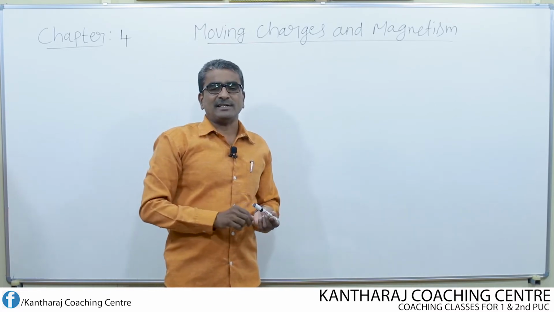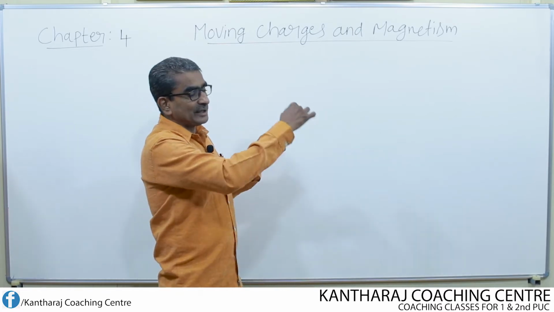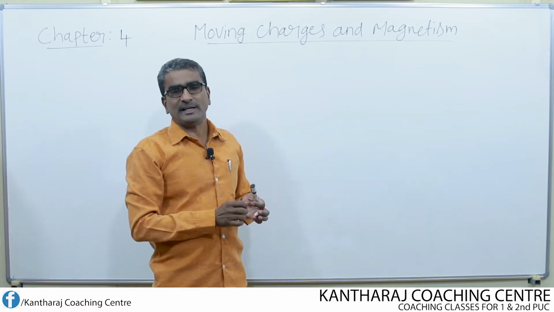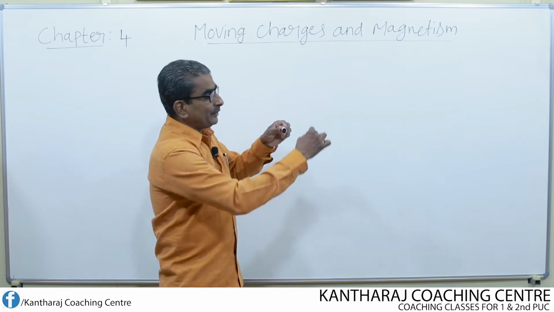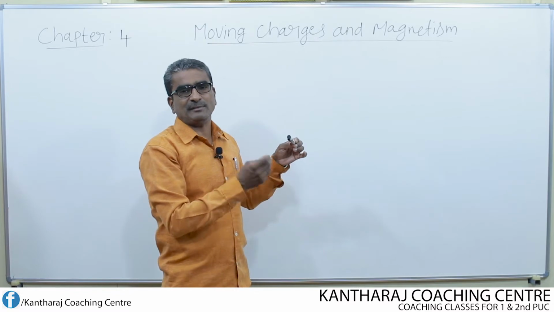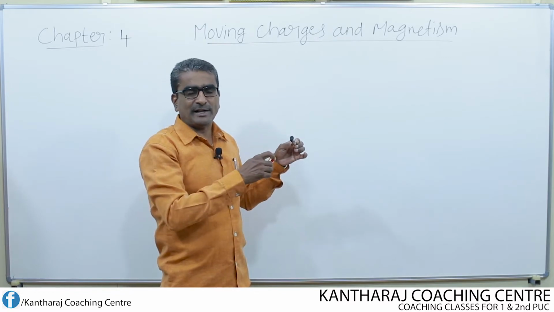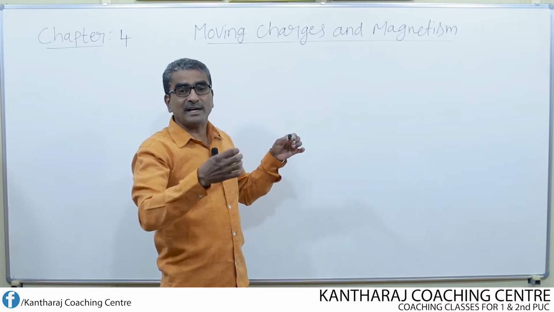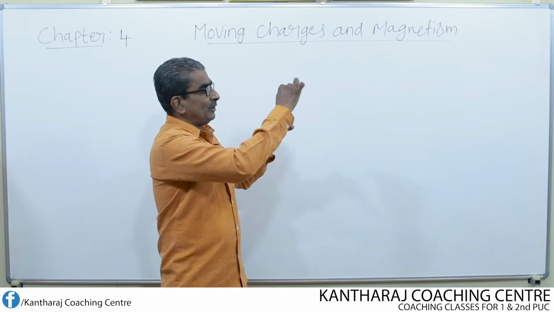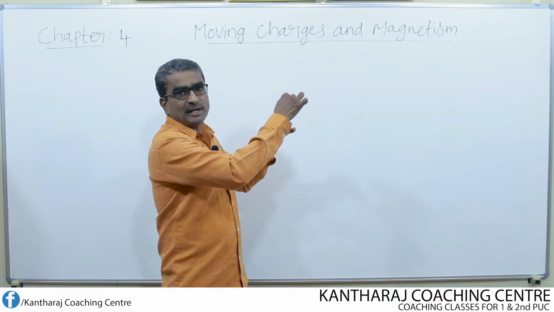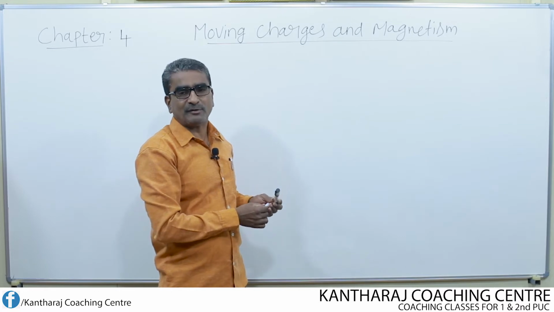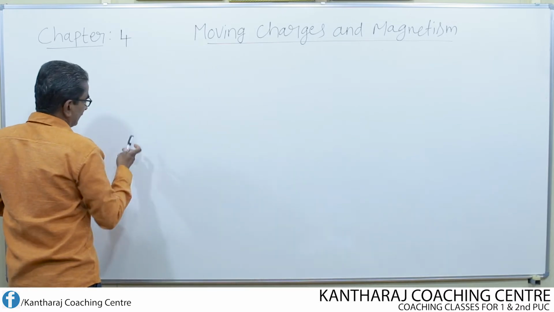If that is the case, then what will be the radius of the circular path traced by the charged particle? For that we can determine one equation, and also what is the frequency of revolution of the charged particle? For that also we can determine one equation, and we can also find one expression for the period. Period means time taken by the charged particle to complete one rotation. For one rotation, the time taken is known as period, whereas how many revolutions it makes in 1 second is nothing but frequency.